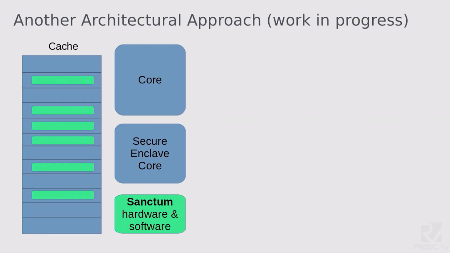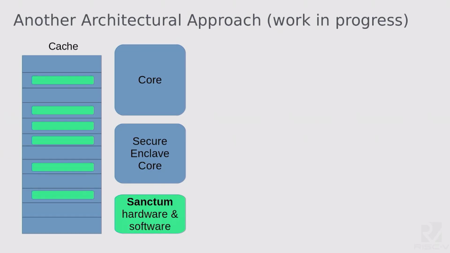As an example of another kind of approach, there's a project at MIT called Sanctum, which is led by Srini Devadas and involves a few students, including Ilya, who's sitting over there and will speak later in this room. And it gives you a secure enclave abstraction where you can have, say, multiple cores running code in a way where they're strongly isolated from each other, and that includes avoiding information leaks through timing.